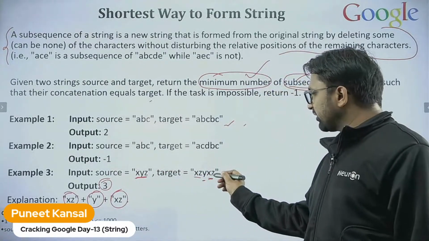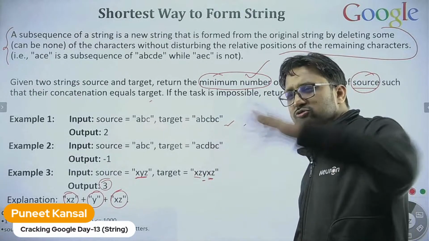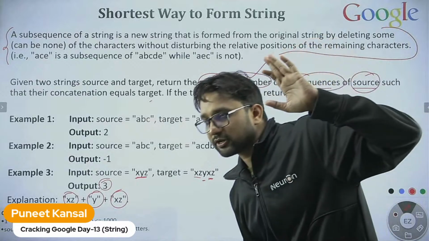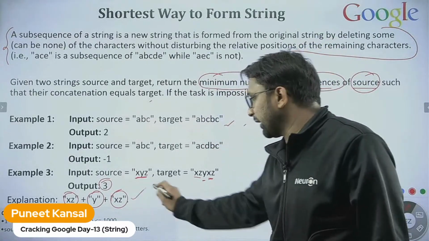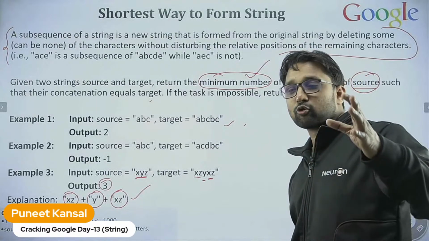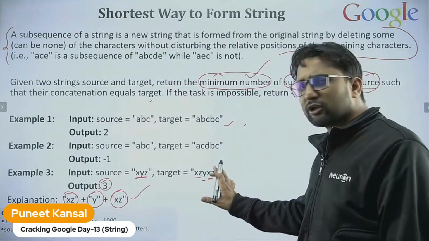Then only you can generate this target string. Then one thing is confirmed: Ayush knows the question now. The moment you reply, I know that you understand the question. Other people also please confirm if you understand the question or not.